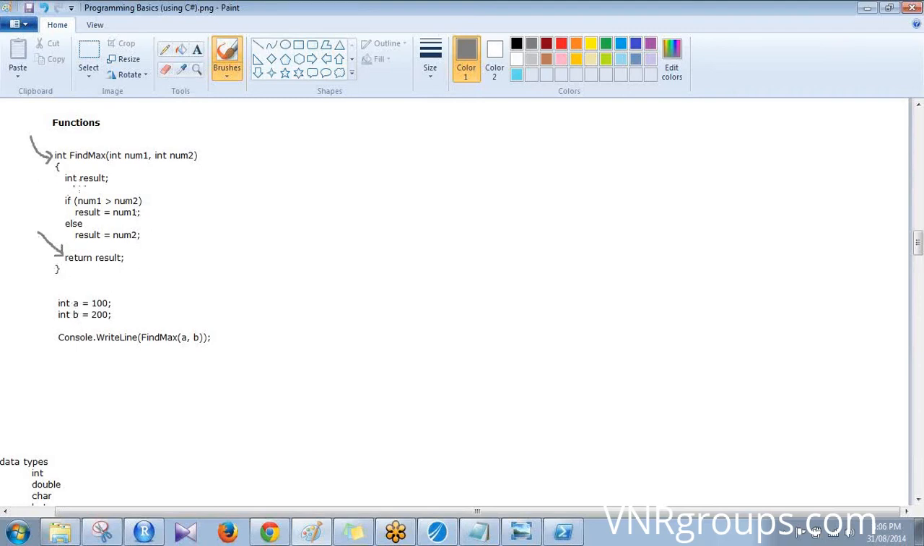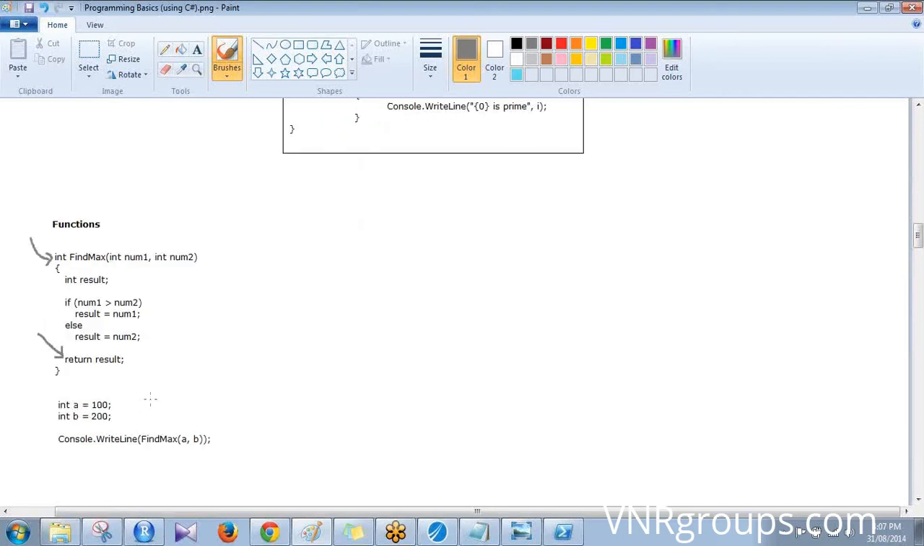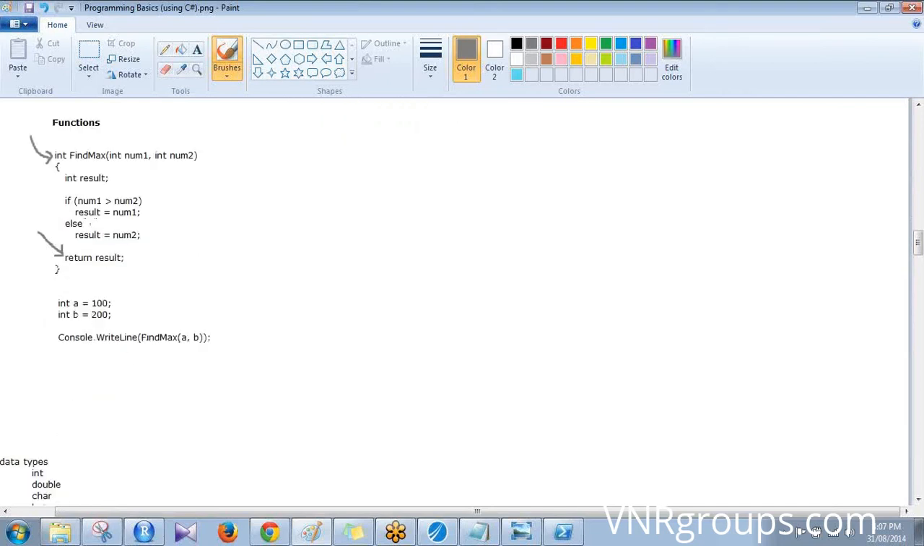And you are creating a temporary variable here, result, and I'm checking if num1 is greater than num2, then result equals num1, else result equals num2. When you have only a single statement within the if, the wavy bracket is optional. You don't have to put the wavy bracket if there is only one single statement. If there is more than one statement, then you have to put the wavy bracket. Then you return the result. So this function will return the maximum value, the greater of these two values.